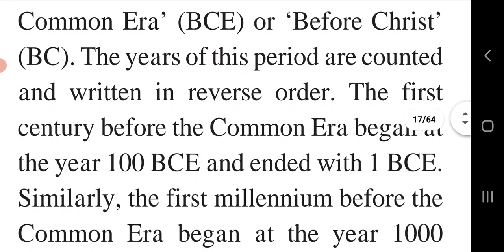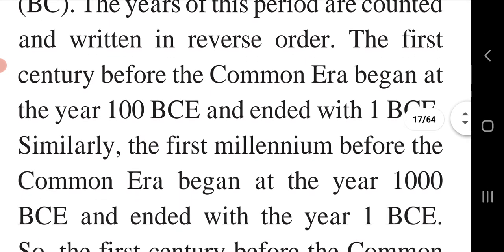The years of this period are counted and written in reverse order. The first century before the common era began at the year 100 BCE, and ended with 1 BCE.